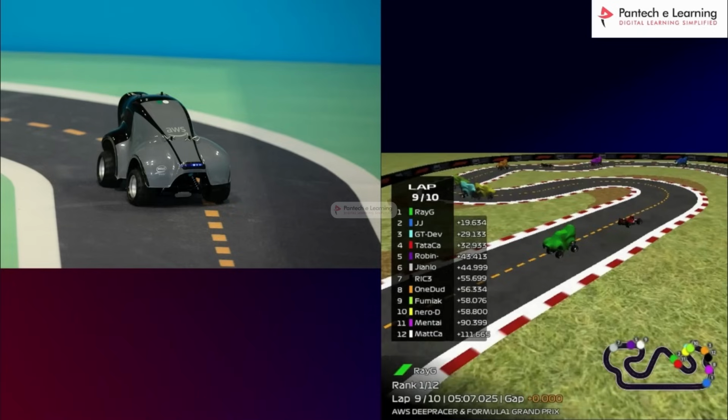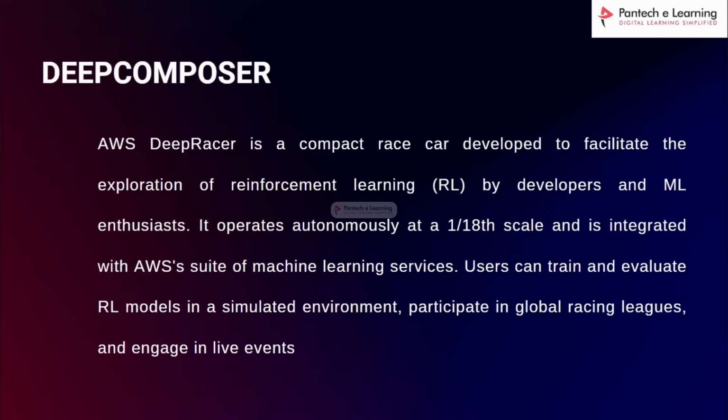Okay, so you can have it in a simulated environment, you can test it, and whenever they are conducting a league, if your algorithm performs that well, you can buy a physical one and then participate in this league itself. Okay, and so Deep Racer is a compact race car developed to facilitate the exploration of reinforcement learning by developers and machine learning enthusiasts.